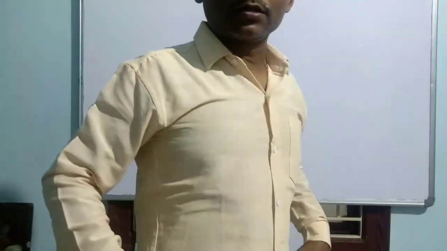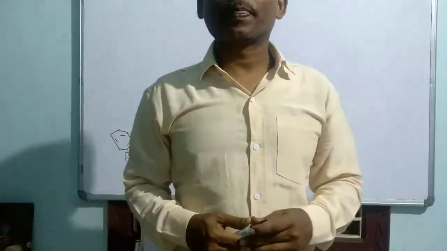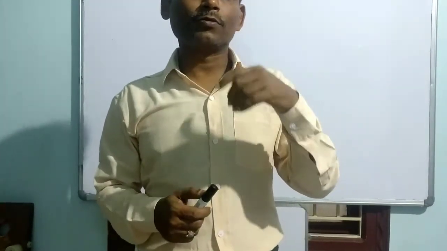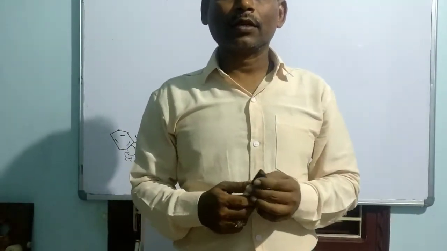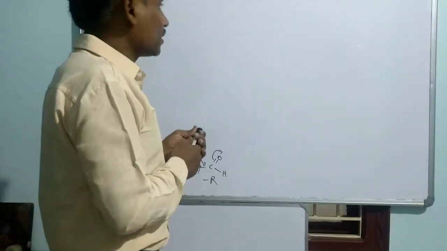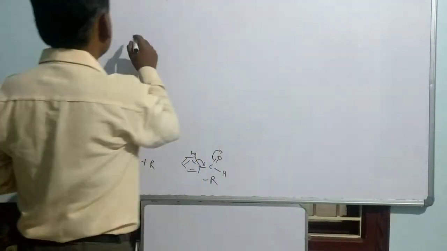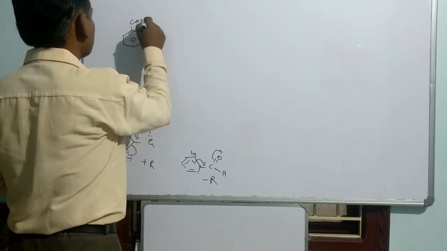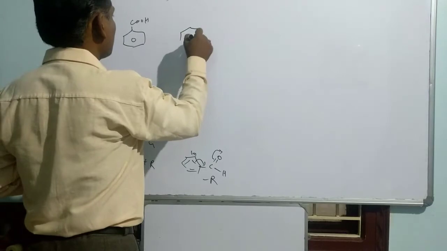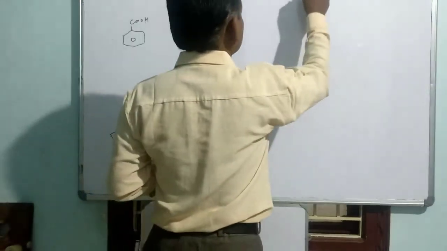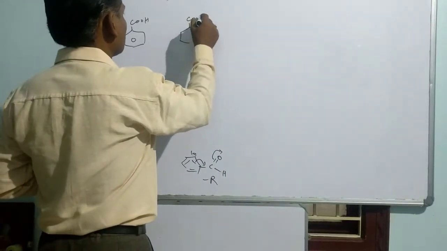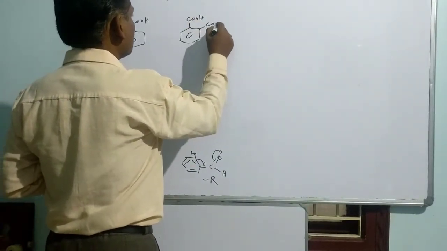Okay, now let us consider when two carboxyl groups are substituted over the benzene ring, that is a dicarboxylic acid, where two COOH groups are substituted over benzoic acid. Then what will be the result? Let me consider there is a benzoic acid. Let me substitute the group, which will be COOH in the case of benzoic acid. So here there are two COOH groups.